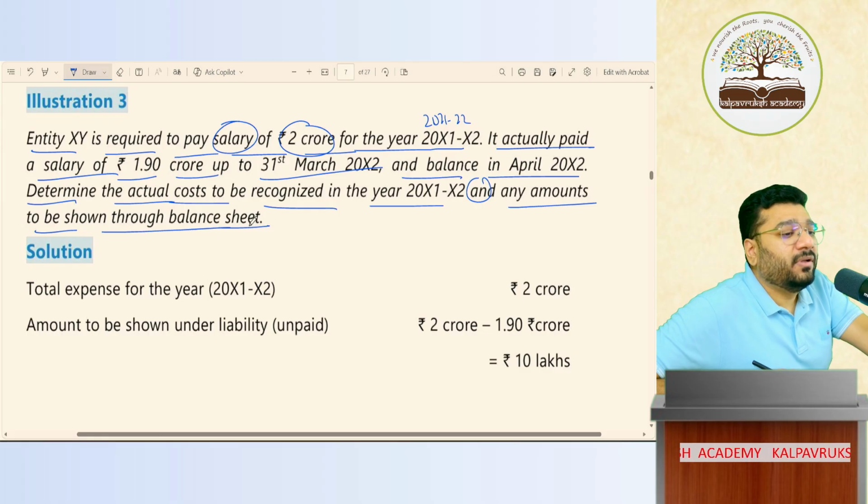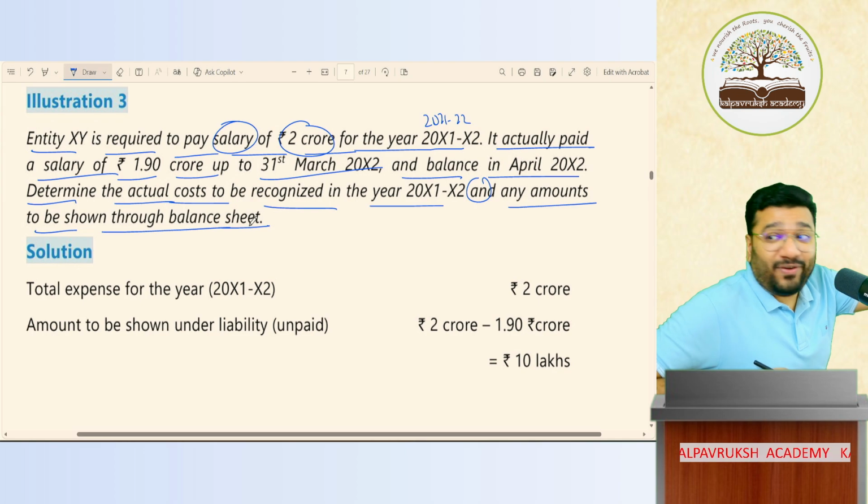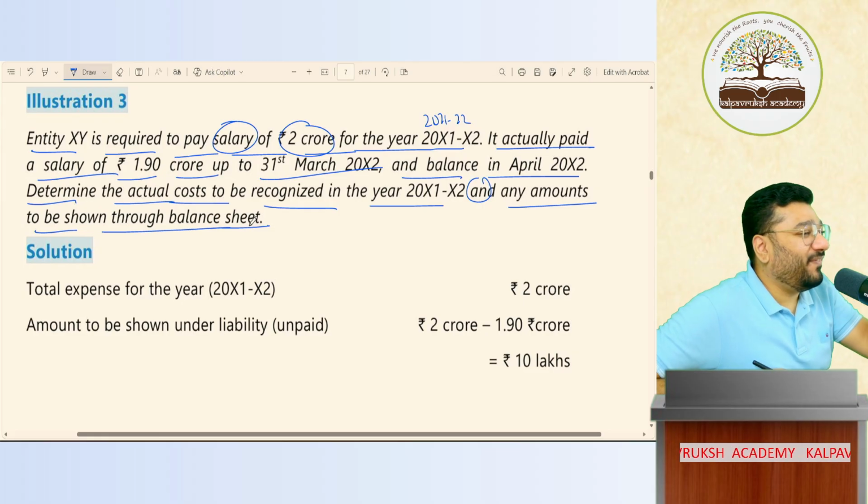Understood? One employee's salary is 2 crore. People are not focusing on that. For a 2 crore salary? Which profession is this? We'll shift the profession. 2 crore salary.